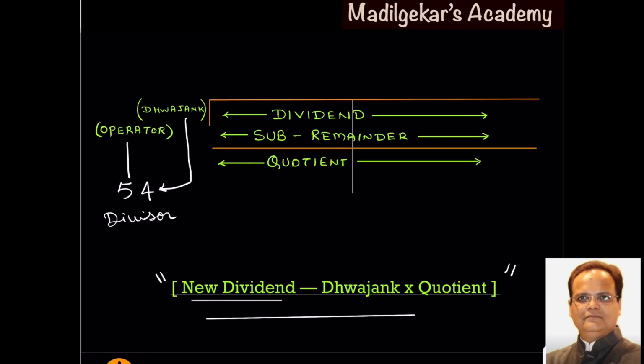From this new dividend, the product of dvajank and quotient is to be subtracted, and whatever you get on subtracting is to be divided by the operator. So this plays a very important role in the division process by the dvajank method.